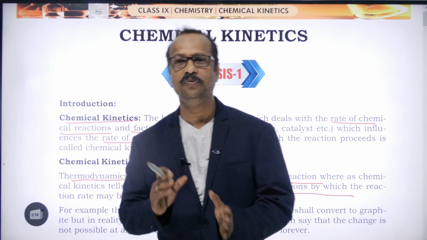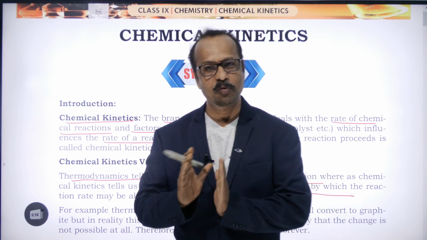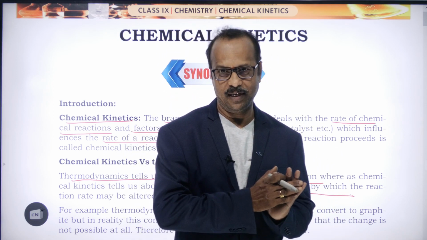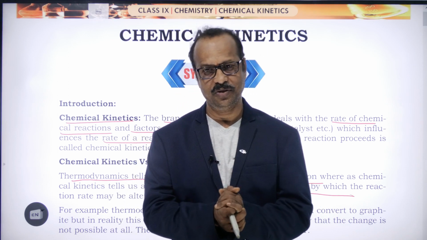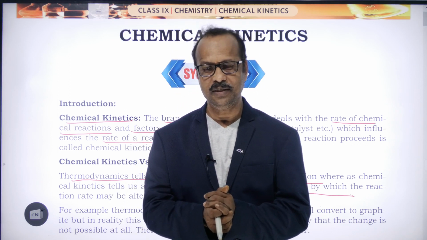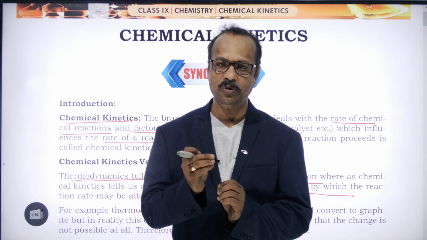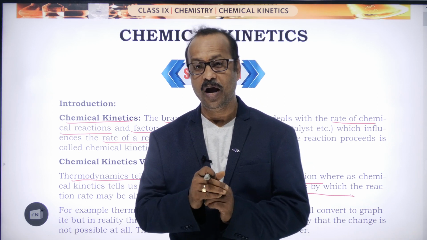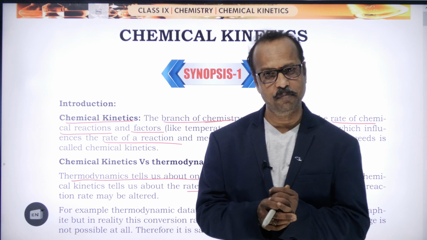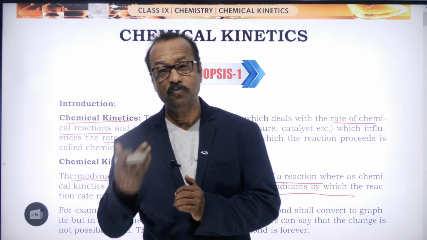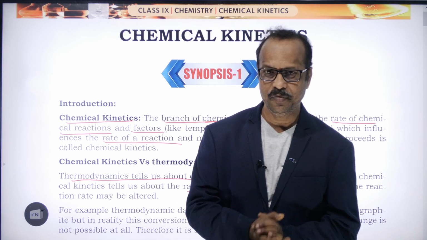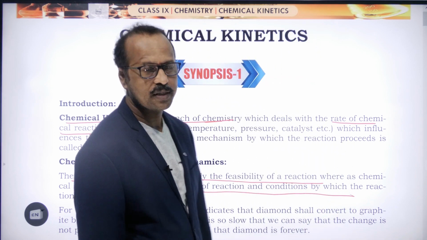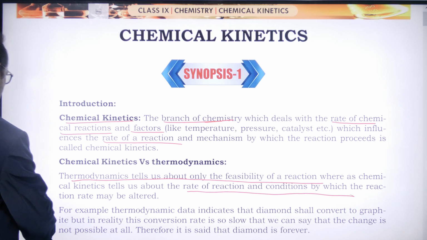This is the difference between thermodynamics and chemical kinetics. Here we discuss how fast or how slow, how much time is required to complete the reaction, and on what factors the rate of reaction depends. These we are going to discuss in this chapter, students.